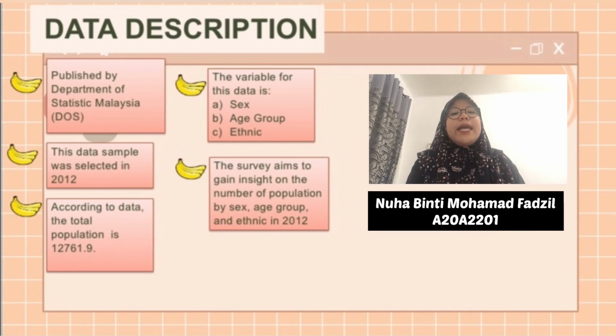The survey aims to gain insight on the number of population by sex, age group, and ethnic in 2012. So, this is the data, population by sex, age group, and ethnic in 2012, that we use.